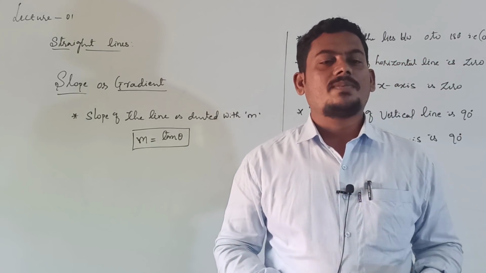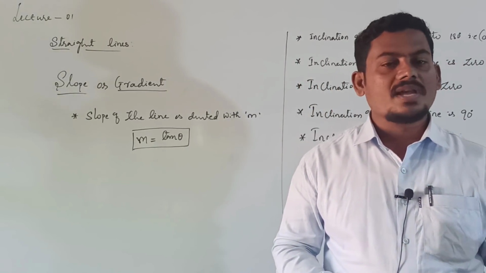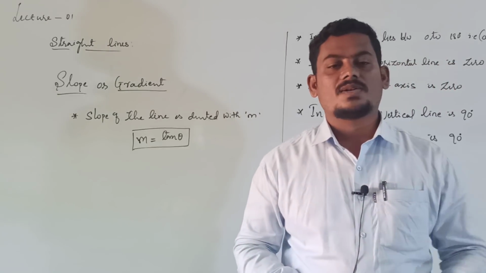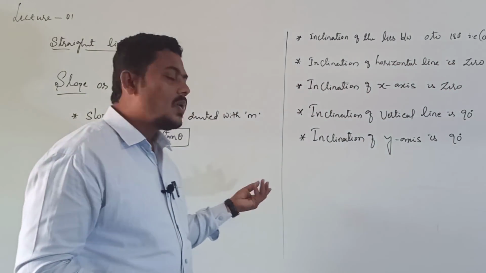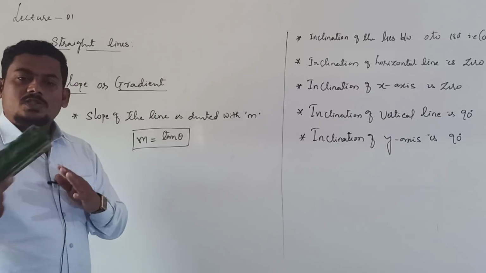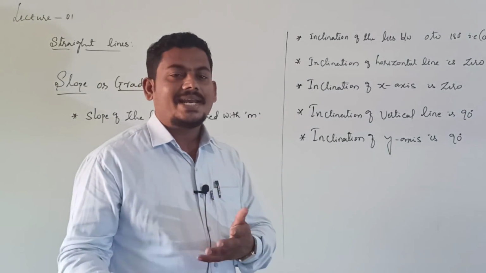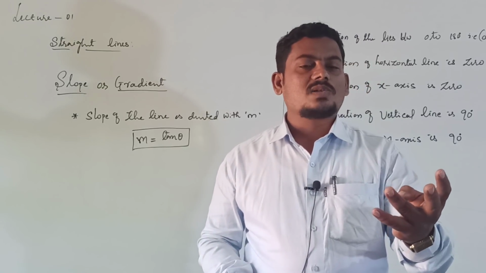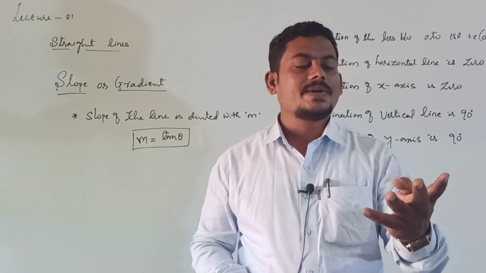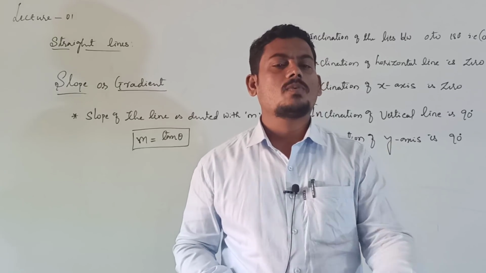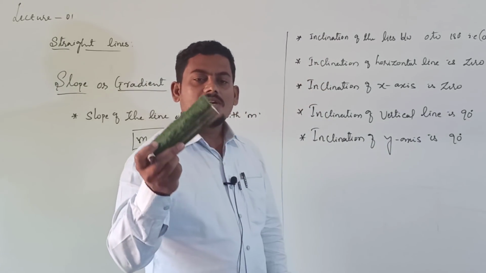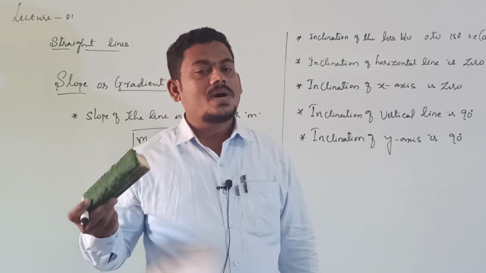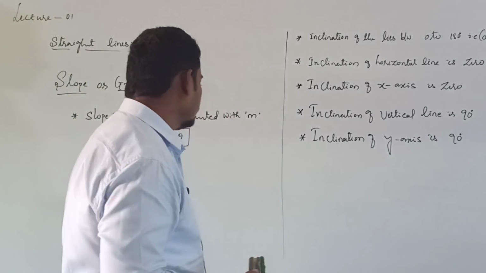Tan theta positive, negative or zero means slope also may be positive, negative or zero, right? Slope of the line may be zero, negative or positive.